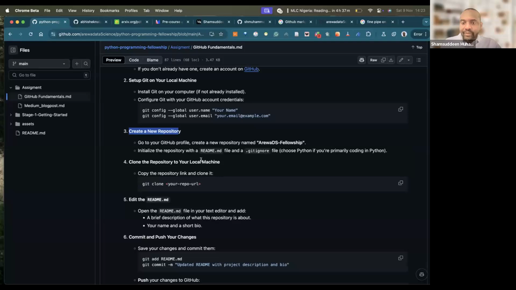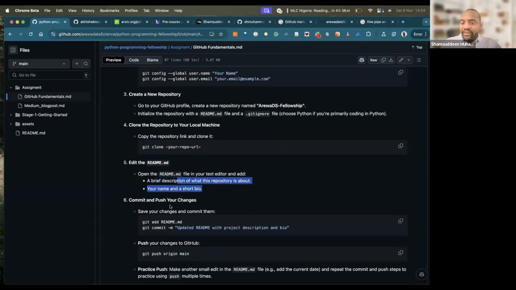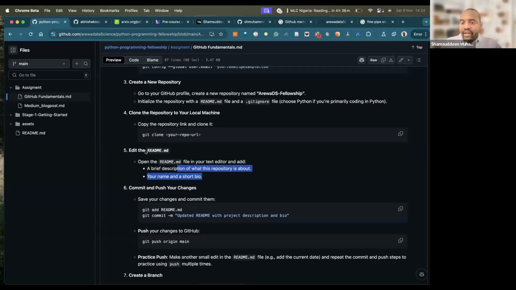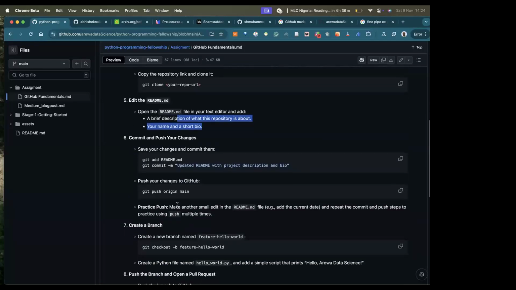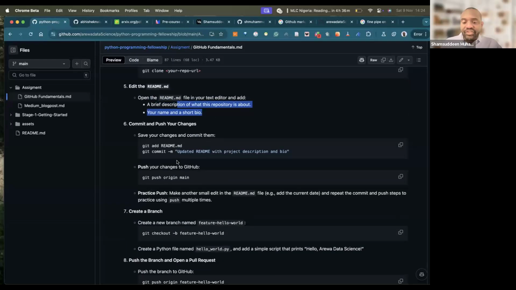You create the repository, then you need to clone the repository. What do you mean by clone? We did this last week, how you can clone a repository. When you clone the repository, edit the README, add a brief description of what the repository is about, your name and short bio. That is the README. Then because you edit the README, you need to commit and push, that is committing, what I showed. And then push your changes and other stuff. This is something that we did last week in our session.